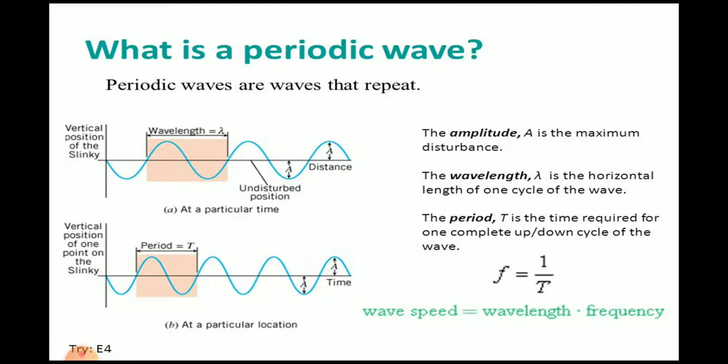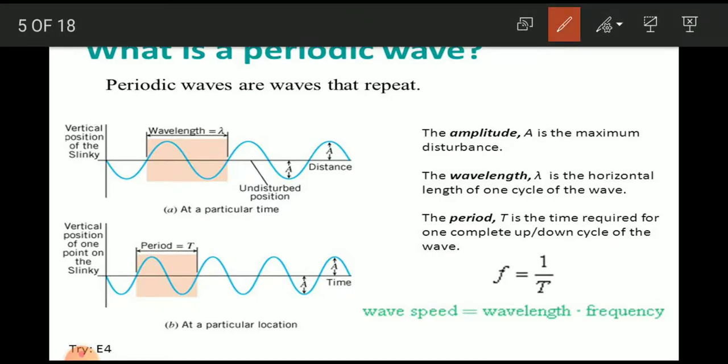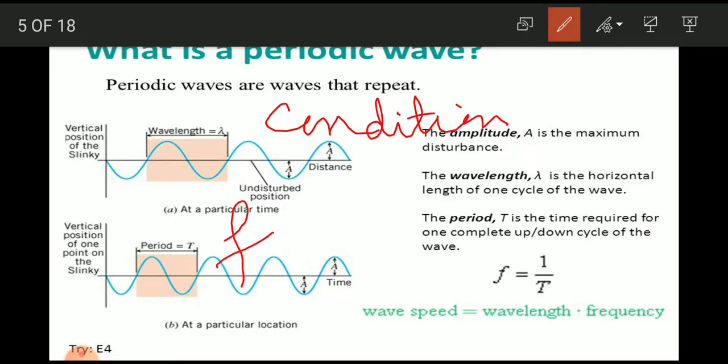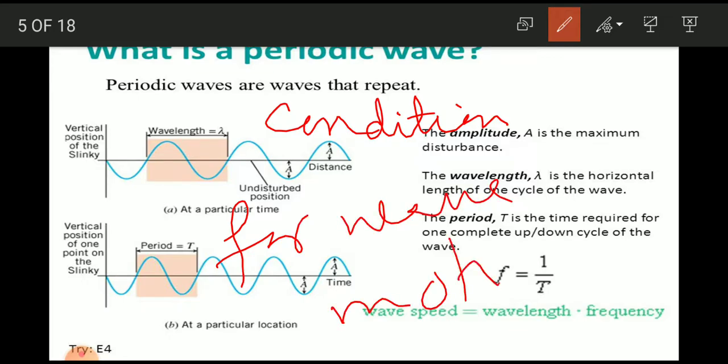The necessary condition for wave motion. This is very important from the paper point of view. Since the propagation of waves occurs by the interaction of the particles of the medium, the following conditions are necessary for the propagation of waves.